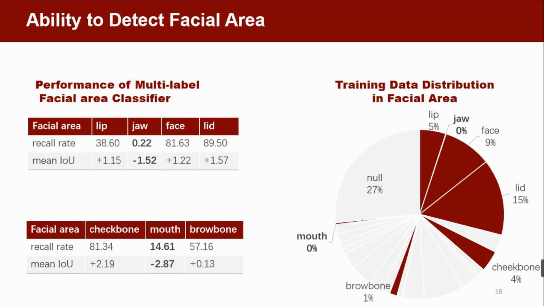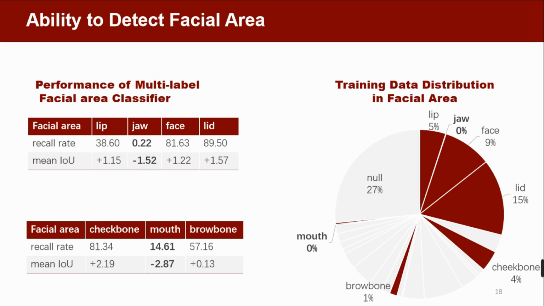In order to further exploit the reasons of detection failure, we first analyze the model's recognition effects on different facial regions. There are totally 24 different facial regions. We counted their recall rates and the IOU promotion in the validation set separately. We find that the performance of the model varies across different facial areas. Taking some of the facial regions as examples, the recognition effect of jaw is the worst among them, for which the recall rate is only 0.22%.